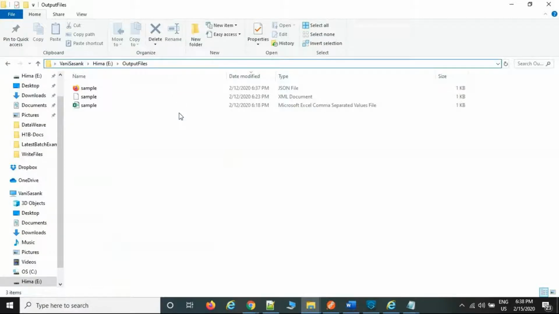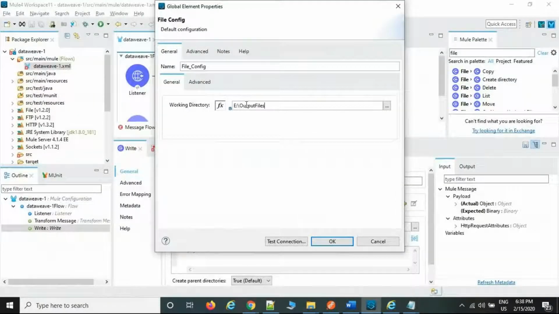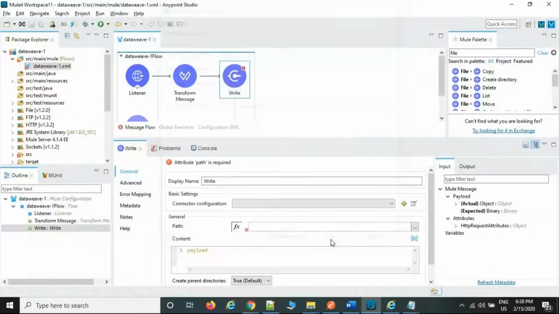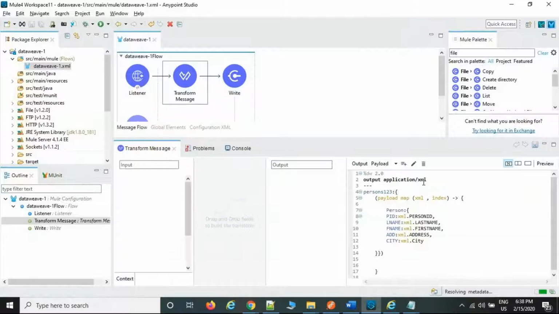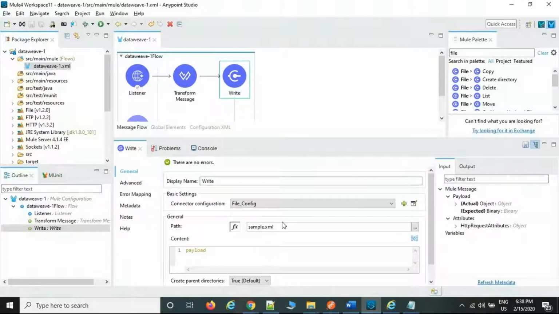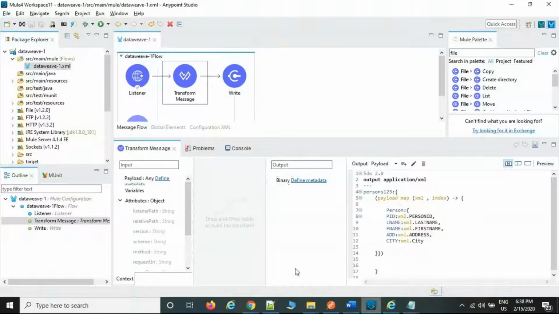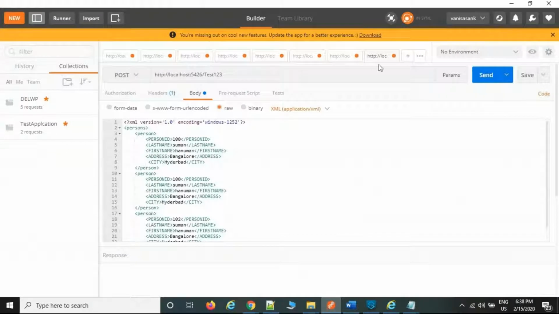Take the name of the file and delete the list of all the files. Here I'm expecting it, and give the directory name. And here it is asking for the path, the name of the file, because which name you are expecting. For example, sample.xml. Because I'm going to convert it to XML, right? So the file is going to be converted to XML format. Now coming back, this is the file, right?